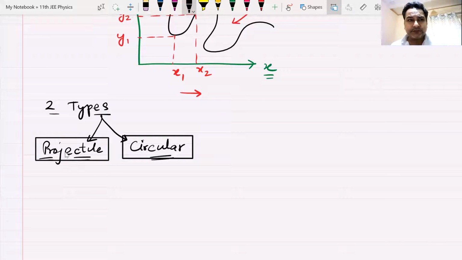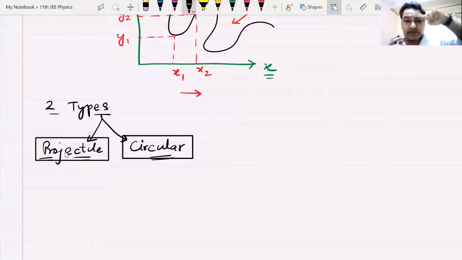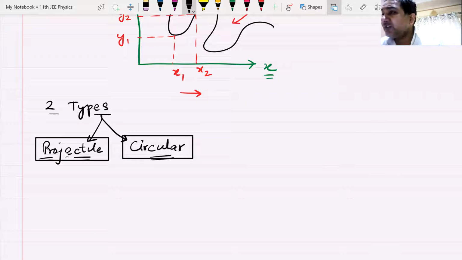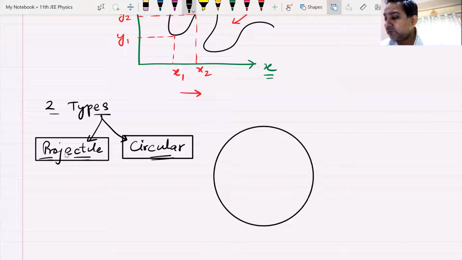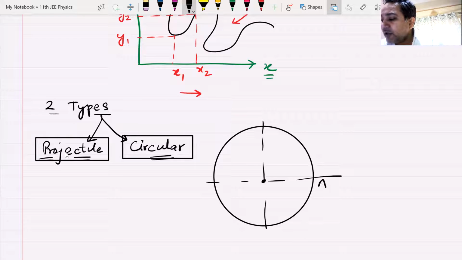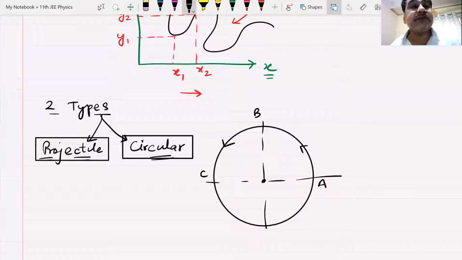I started describing distance and displacement using motion on a circle. I had given you questions where a particle was moving from A to B to C, yes or no? And then I told you that even though we are doing motion in one dimension, we are starting with a problem from motion in two dimensions. So that tells me that we have already done the circular motion part.